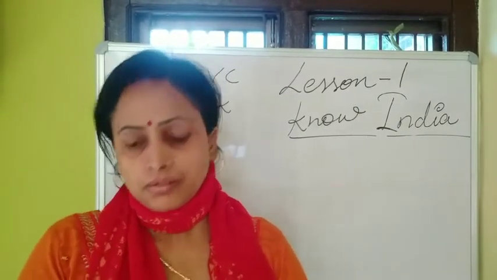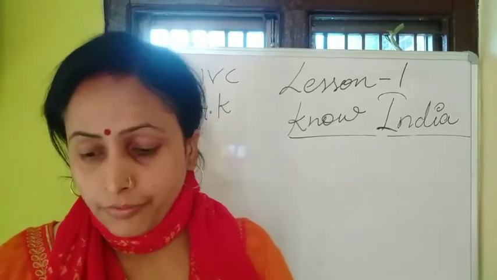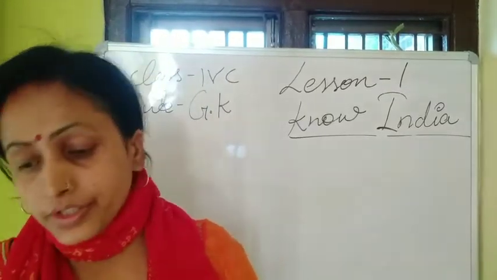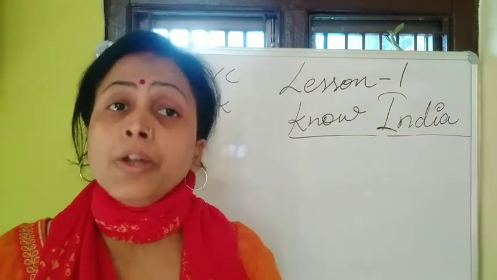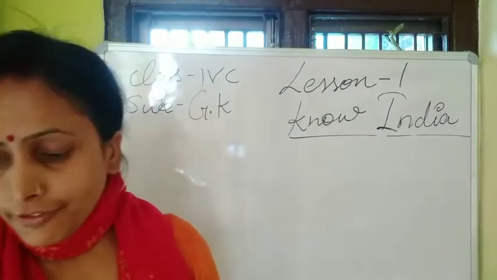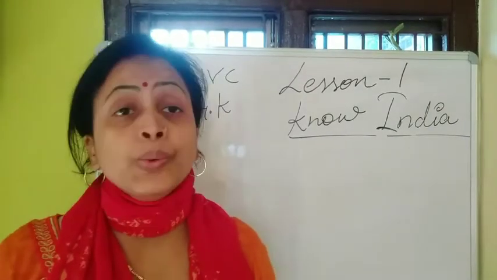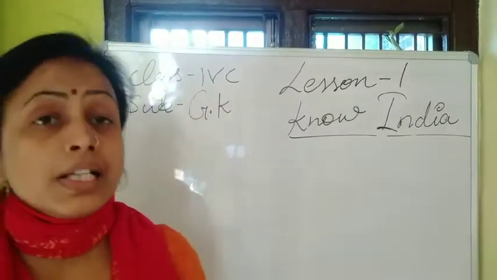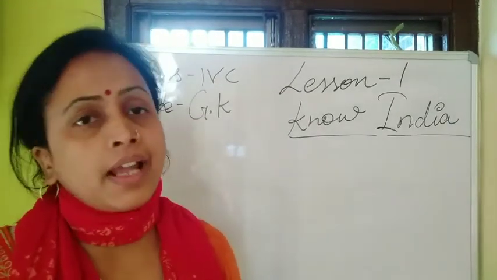Okay. Now, India is a union of 28 states and 9 union territories. There are 28 states in India and 9 union territories in India, isn't it? Each and every state and union territory has a unique history, culture, dress, festivals and languages.